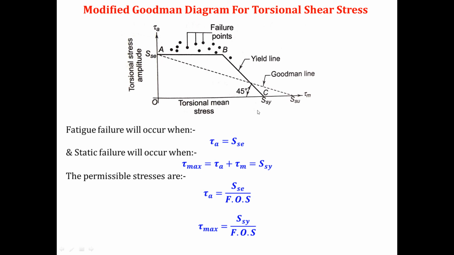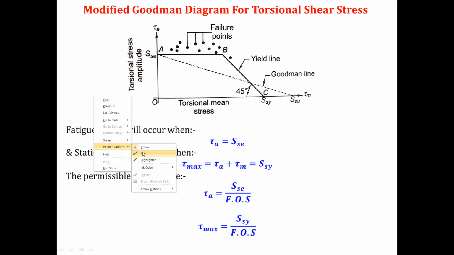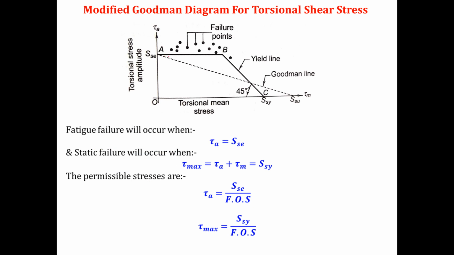But the failure point can be anywhere on the boundary of the curve. It can be on the straight line AB, it can be on the straight line BC. That means the point X. So how can we find it? For that I need to get the value of theta. If I get the value of this angle theta, then the intersection of the straight line and the boundary of the modified Goodman diagram for torsional shear stress will be the failure point for my problem.